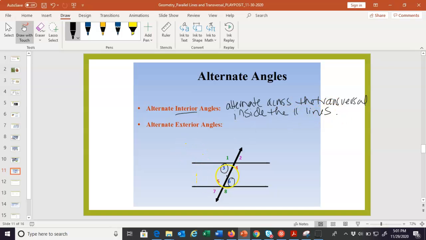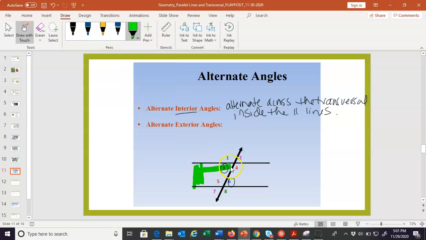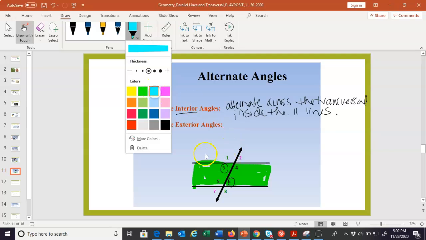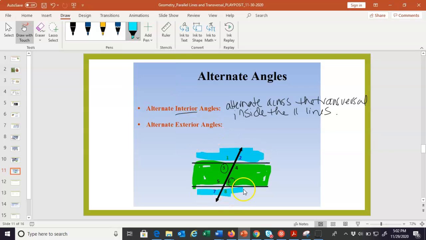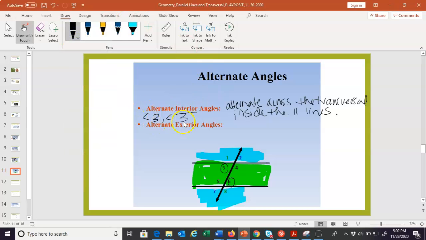So our first pair of alternate interior angles, remember interior is on the inside, I'll make that green. Inside the parallel lines is the interior. It looks like an ice cream sandwich, and you're cutting it with a knife. And then the exterior is going to be outside those parallel lines. So our first pair of interior are the ones I circled, angle 3 and angle 6. And then angle 4 and 5, right? Those are alternating and they are on the inside. Angle 4 and 5.